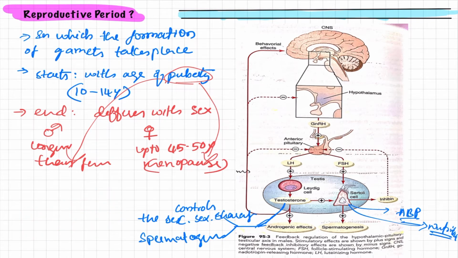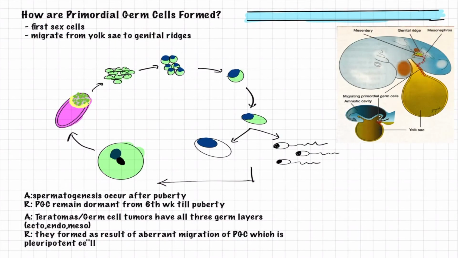So to understand what primordial germ cells are, let us move to our next slide. My dear friends, in this slide I'll be explaining totally about what primordial germ cells are. Now at least we have come to know that the only reason behind this is that the primordial germ cells are activated so that spermatogenesis occurs in the body at the age of puberty. So let us understand how these primordial germ cells are formed embryologically.